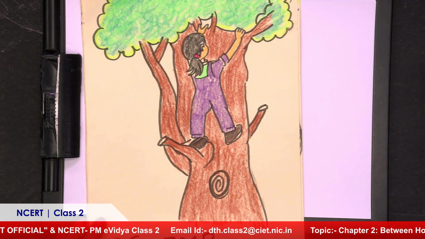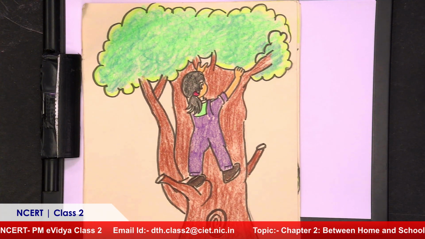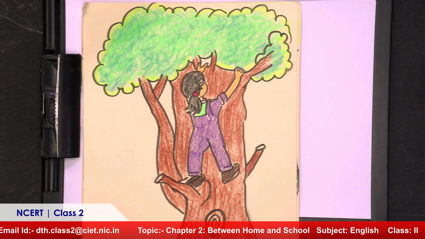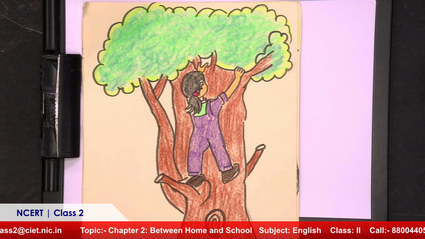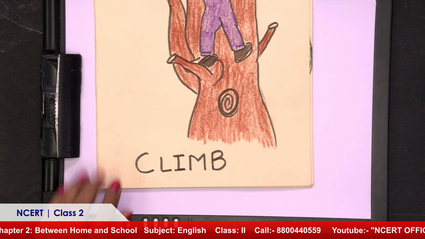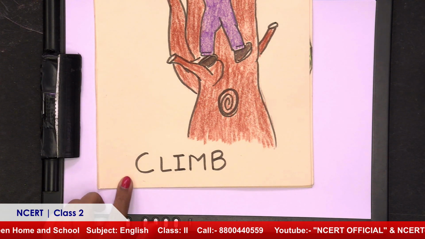And let's see these verbs that Ravi is using, these action words, how do they look like? So I want to show you what climbing looks like. Our first action verb is climb. Climb. So in this picture, dear children, you can see a girl climbing a tree. She is going very carefully on the tree trunk. She is trying to make her way towards the top. And that action is called climb. We call it climb.